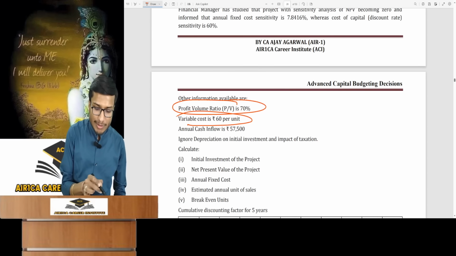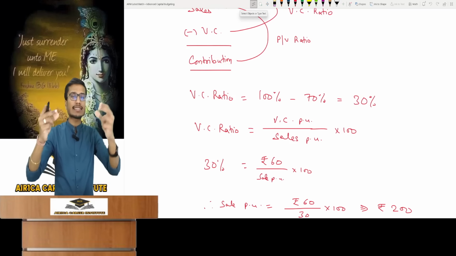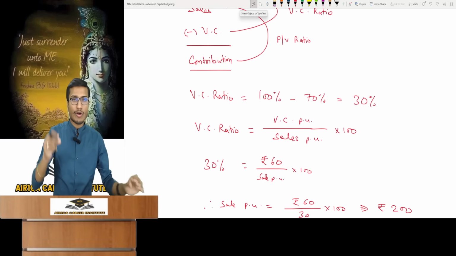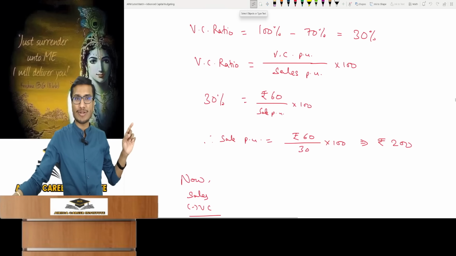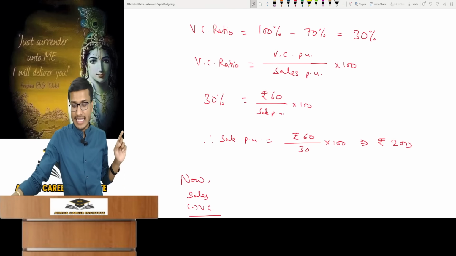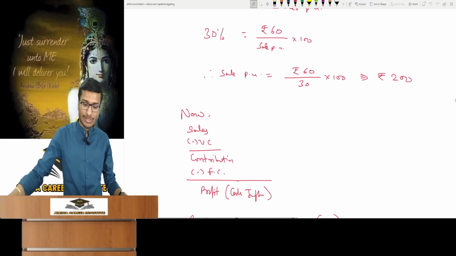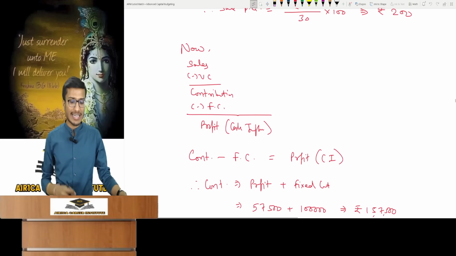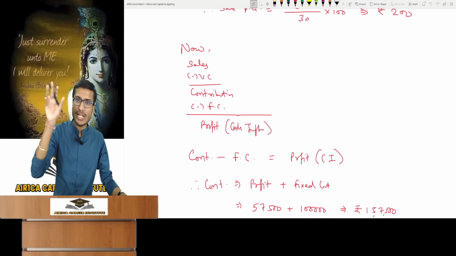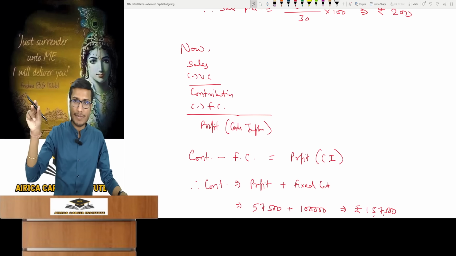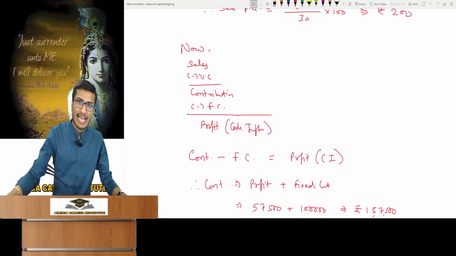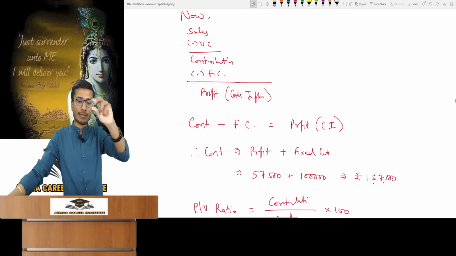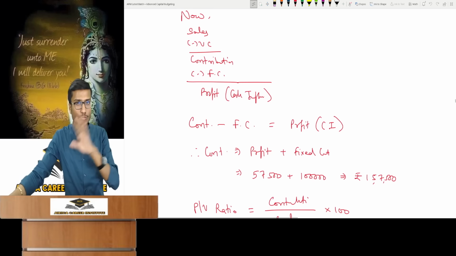Variable cost ratio and cost are given. Multiply variable cost by sales by 100. With the given variable cost ratio, you can calculate sales per unit and selling price per unit. The selling price per unit is now in front of you. Now look, now you have to think a little. With unit selling price calculated, find total sales value. From the selling price per unit, we obtain the estimated annual sales units, which is sales volume. I will get the sales volume.